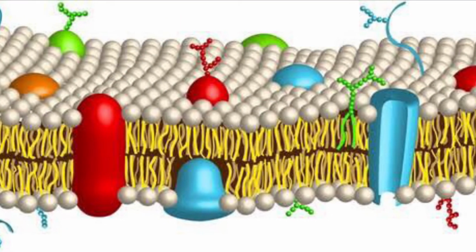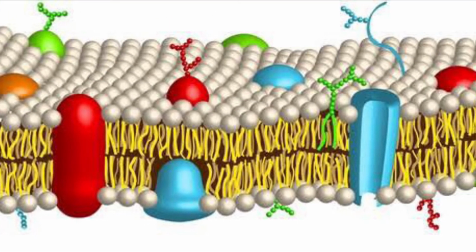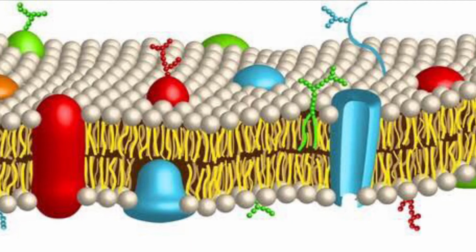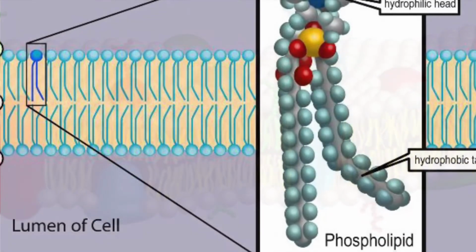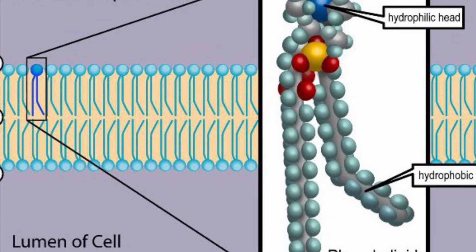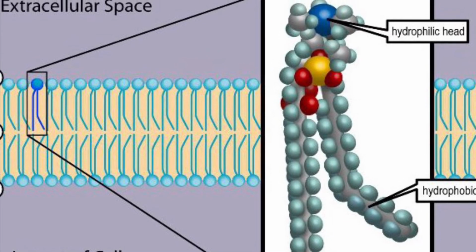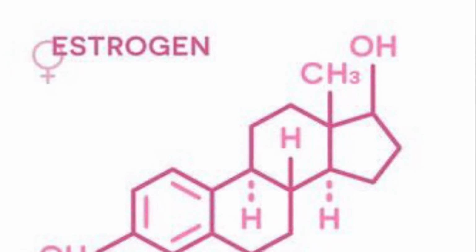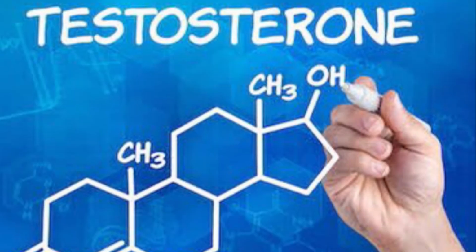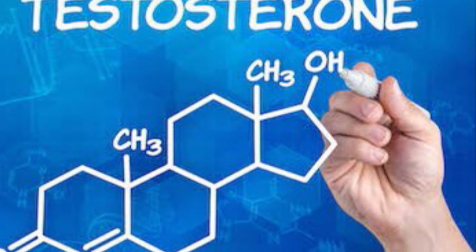Myelin sheath around nerve fibers takes part in insulation. Phospholipids, glycolipids, and cholesterol form components of the cell membrane. Cholesterol acts as a precursor of bile salts, steroid hormones like estrogen, testosterone, aldosterone, and vitamin D.